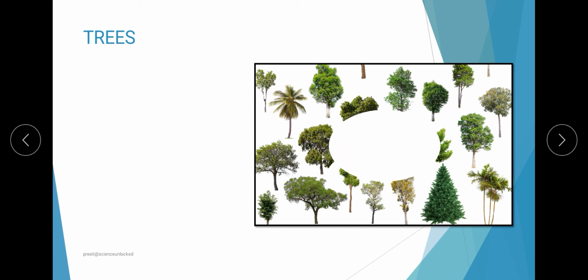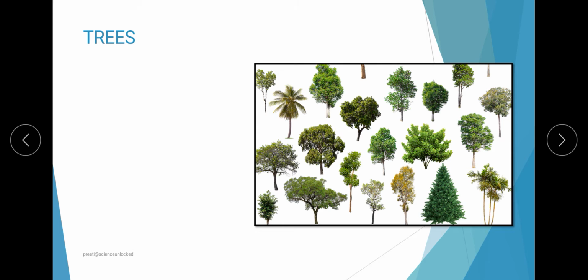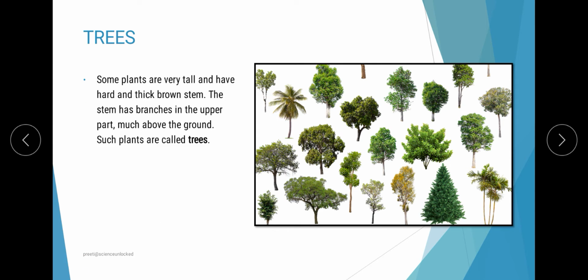The next category is trees, which are considered fully grown plants. They are very tall and have a very hard and thick trunk, and the branches and stems are comparatively wooden, made of hard wood, and thick and brown in color as compared to the other two plant categories, herbs and shrubs.